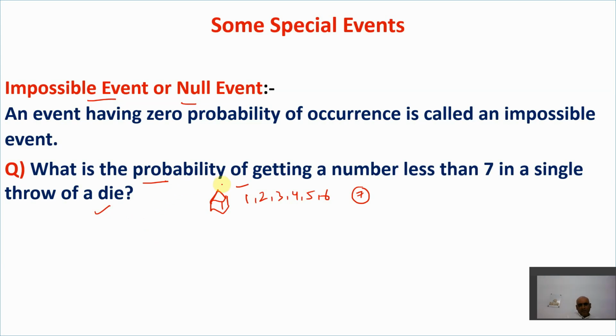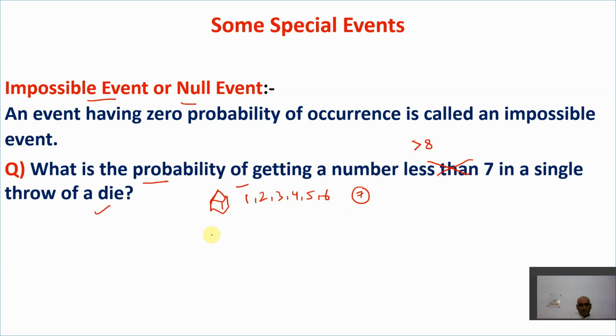You need to find the probability of getting a number, I will not say less than 7, I'll say greater than 8. Or you can say greater than 7, or greater than 6, in a single throw of a die.